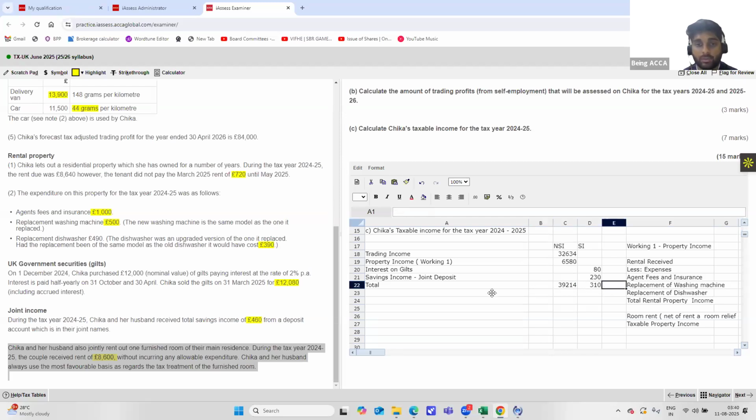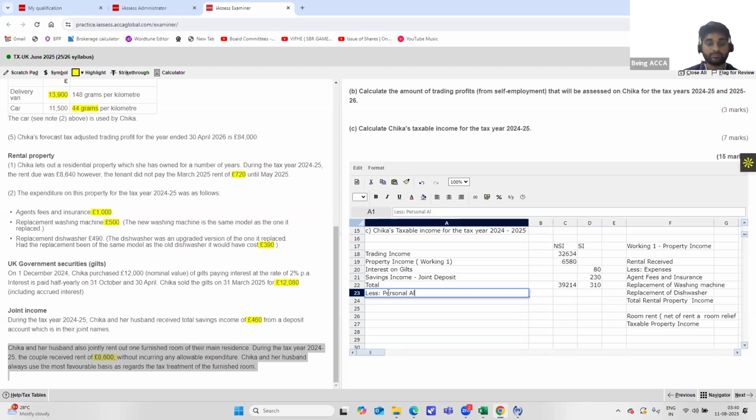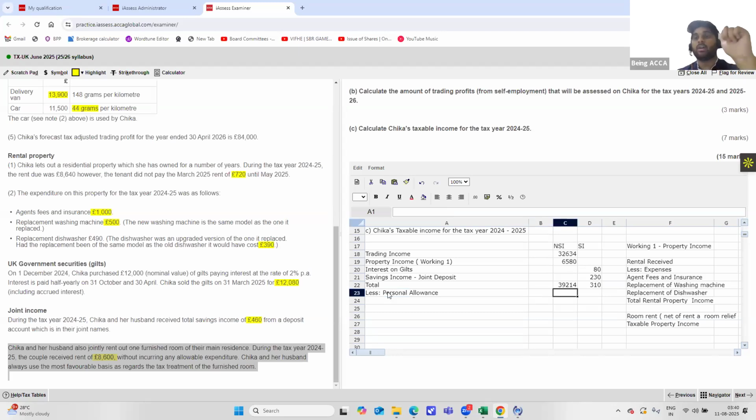Now your total income would be from this, and always remember, less personal allowance. The priority should always be given to your non-savings income before you move to your savings income. So your personal allowance would be minus 12,570.